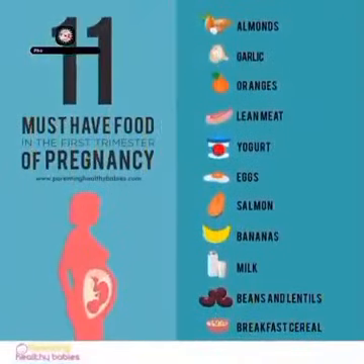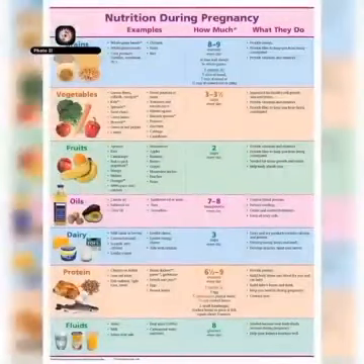And next it's all about chemical pregnancy. A very early pregnancy loss that occurs before the fifth week, often before the woman even realizes she is pregnant. It happens when the fertilized egg fails to implant properly in the uterus. What are the causes? Chromosomal abnormalities, hormonal and uterine issues.